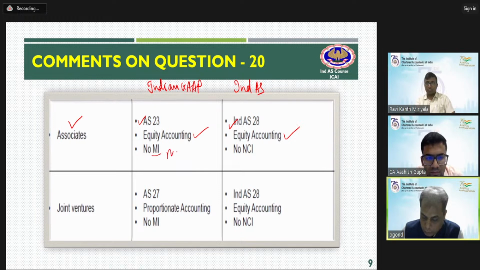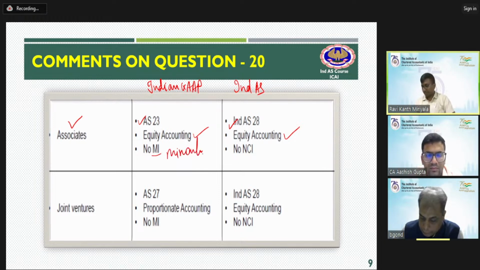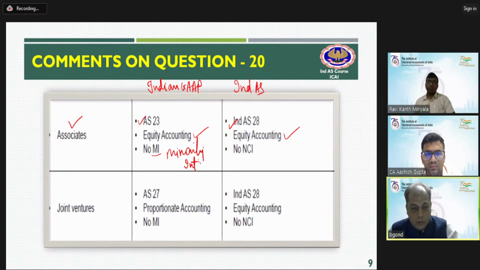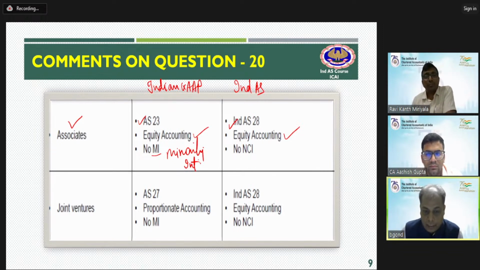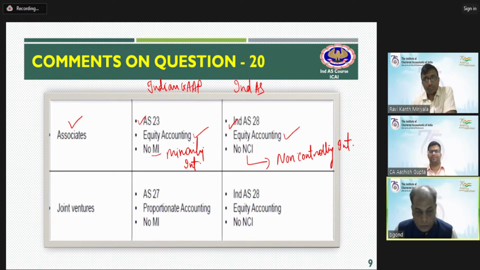MI stands for minority interest, as we used to have in the holding and subsidiary relationship, where the other party, like when we hold 60%, the 40% we call minority interest under accounting standards. But under Ind AS, we call it non-controlling interest, that is NCI. This is about an associate.